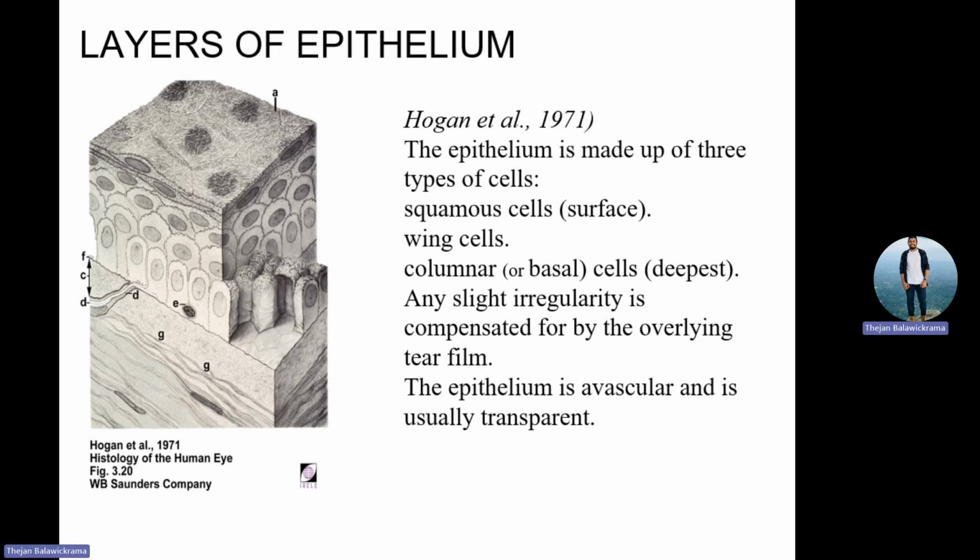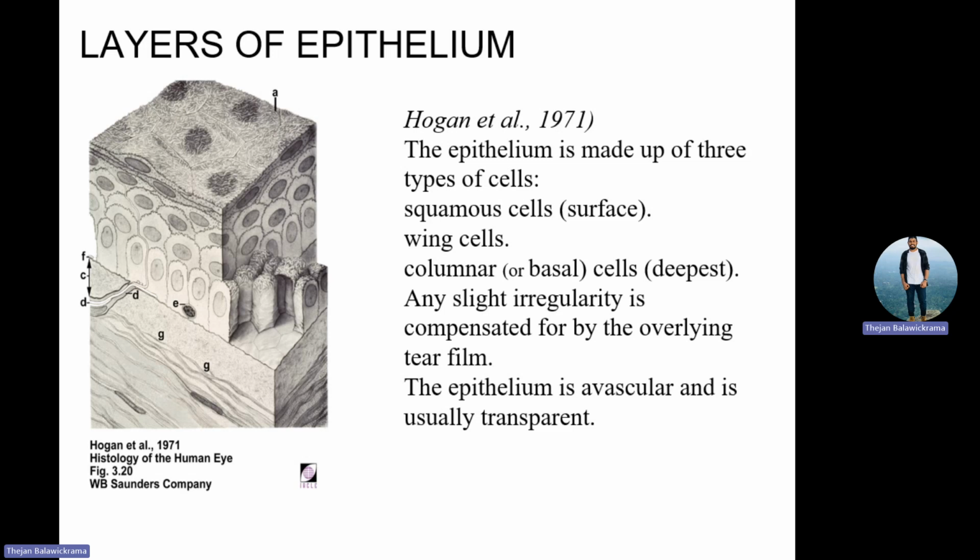This is how your epithelial layer is. This is not the other layers, only the epithelial layer. There are 3 main cells. The top one, which is flattened, is called the stratified layer. In between is the wing layer. The wing layer has different wings and it connects, so we are going to discuss now what the importance of that is. And the columnar layers will be there.